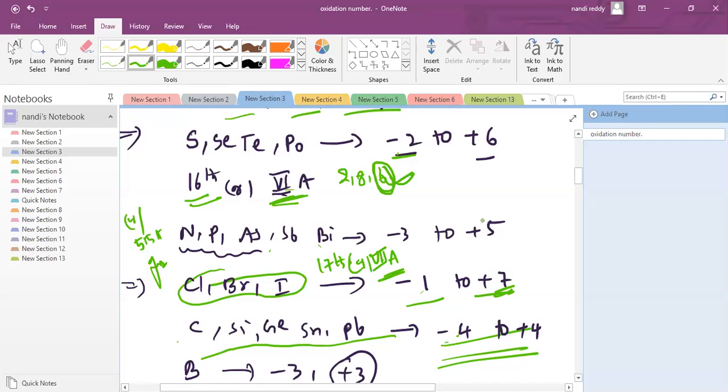Any element's maximum oxidation number equals its group number. That you have to remember. I didn't give any radioactive elements; we are not discussing radioactive elements.